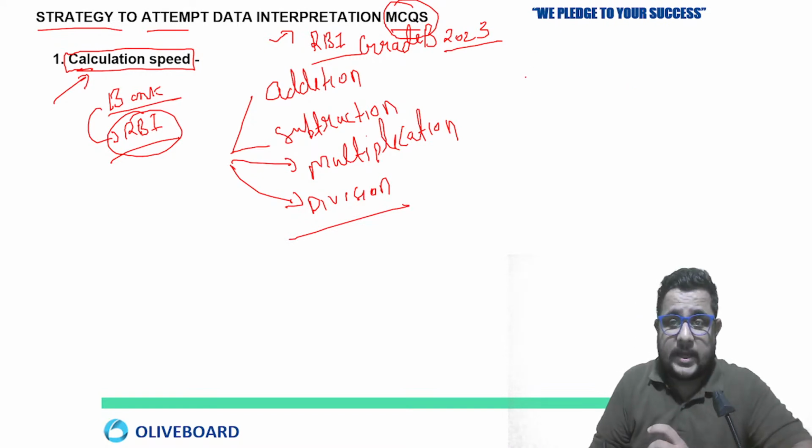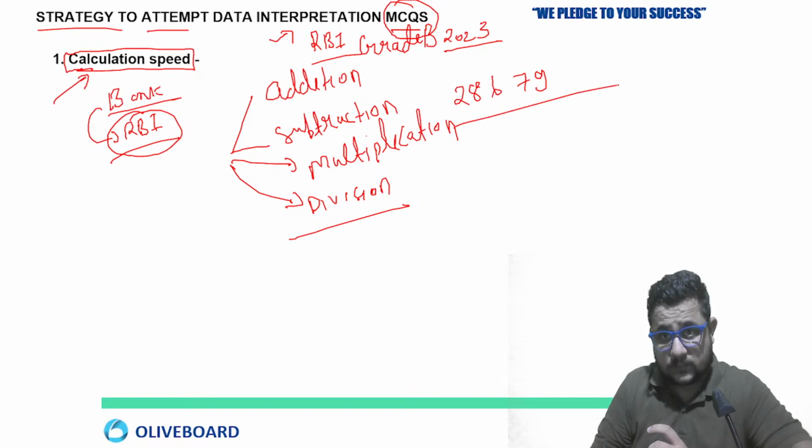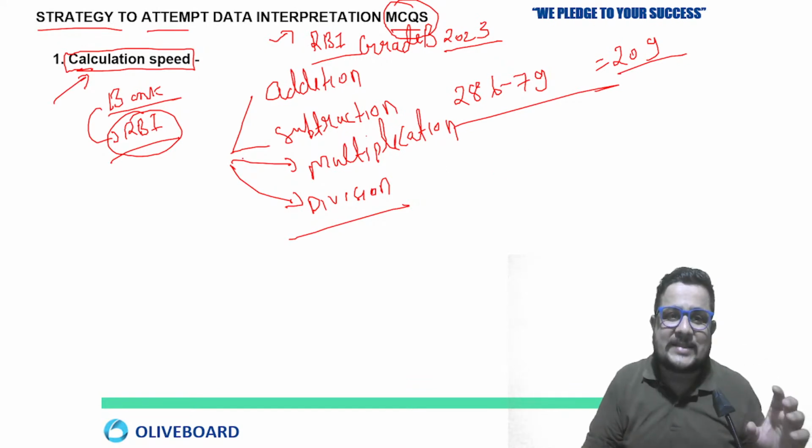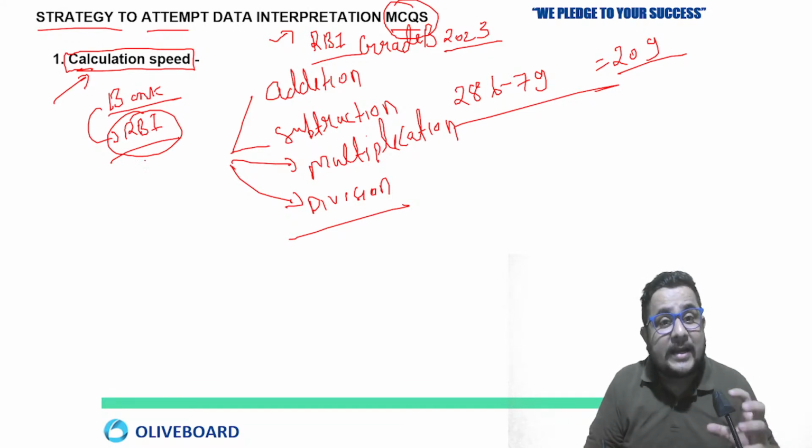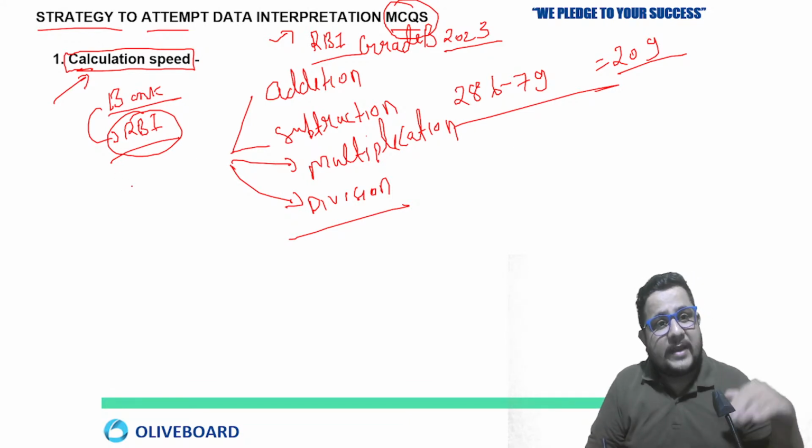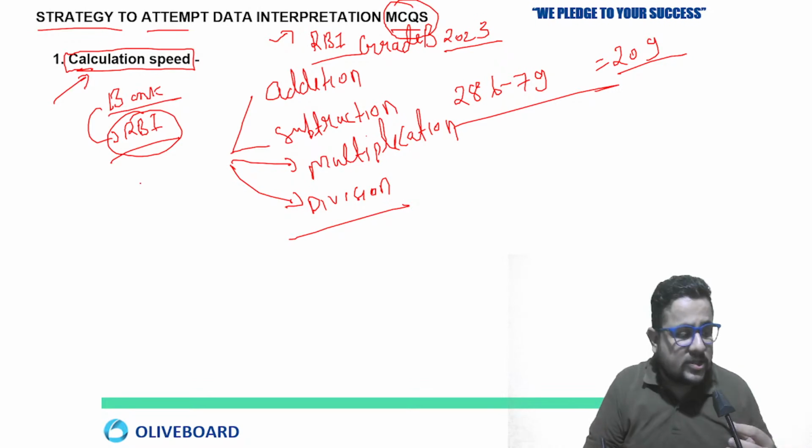If I say, just subtract 79 from 286, you must say 209. How you will say that, I'm also going to tell you. As I said, today I'm going to share the strategy for your data interpretation. So from the basics we will start. What are the things you have to look out for?